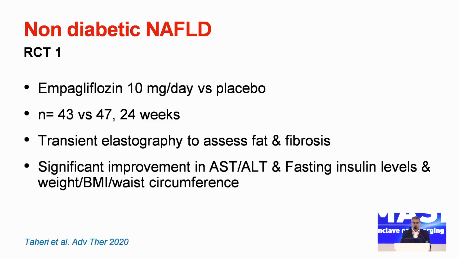2 minutes, okay. So the first trial was published from Iran. 43 versus 47 patients, empagliflozin versus placebo. It was given for 24 weeks. And they used transient elastography to assess fat and fibrosis. What they did show was a significant improvement in AST, ALT, fasting serum insulin levels, weight, BMI, and waist circumference.